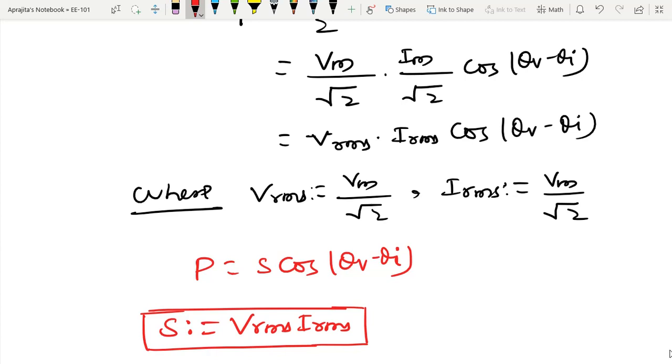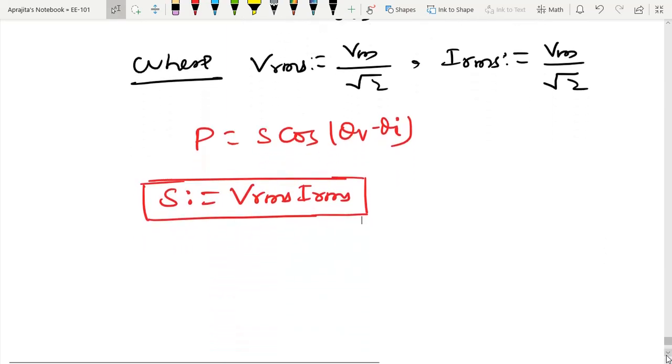So now you can see in the above expression that average power is basically the multiplication of Vrms, Irms and cos(theta v minus theta I).